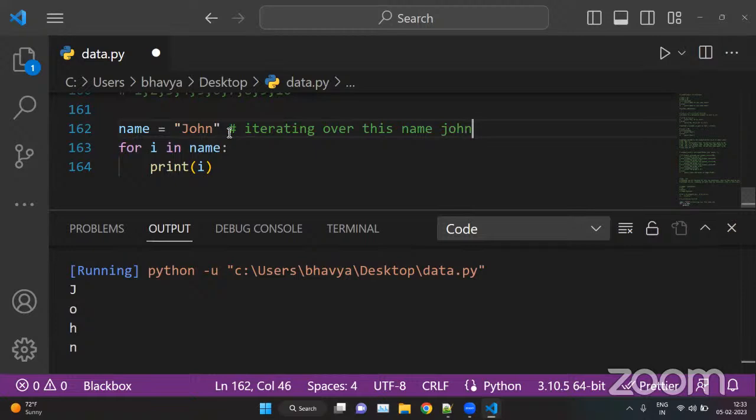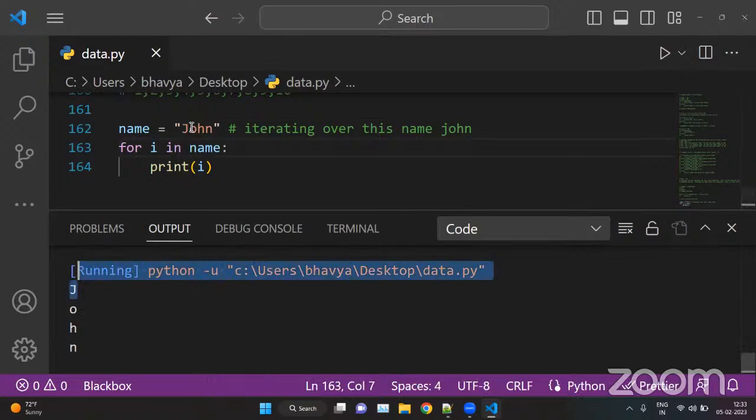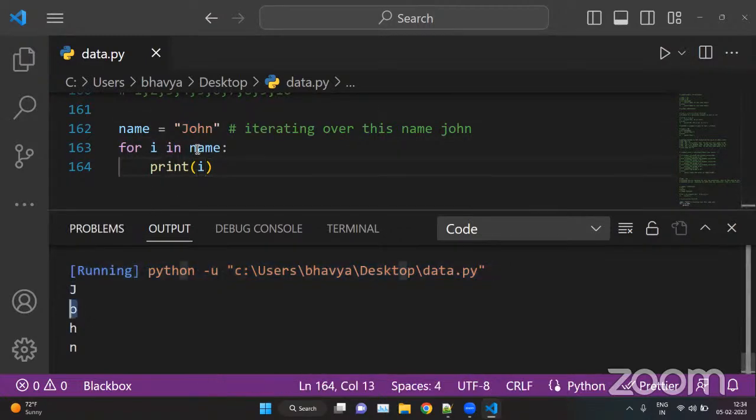J will be stored in i and this will print i, so that is J. Then O will be stored in i and this will print i, that is O. So this keeps on iterating, saving in i, and printing the value of i. This is how a loop works, until the condition is false or until the length of your string or list or whatever is completed.